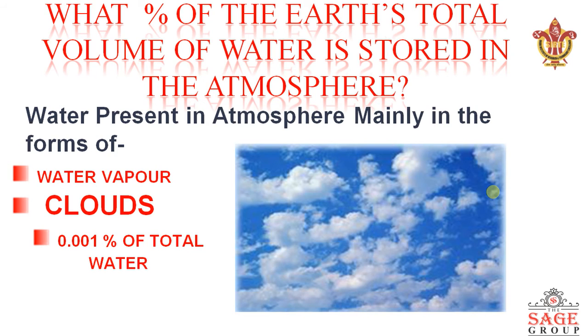Now we would like to know what percent of Earth's total volume of water is stored in the atmosphere. Water present in the atmosphere is mainly in the form of water vapor or clouds, and that is about 0.001% of the total water. So water vapor and clouds consist of about 0.001% of the total water.